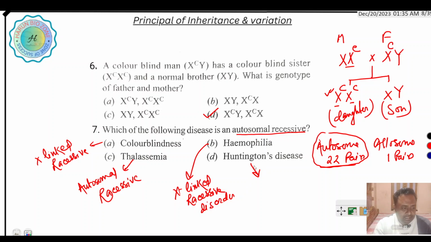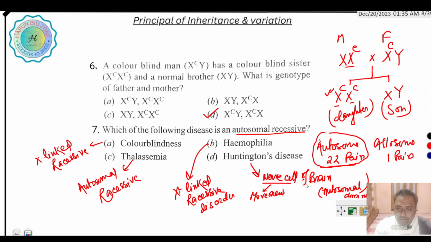Huntington disease is a genetic disorder, but it breaks down the nerve cells that affect movement, the nerve cells of the brain. This is an autosomal disorder. Okay, autosomal dominant disorder.